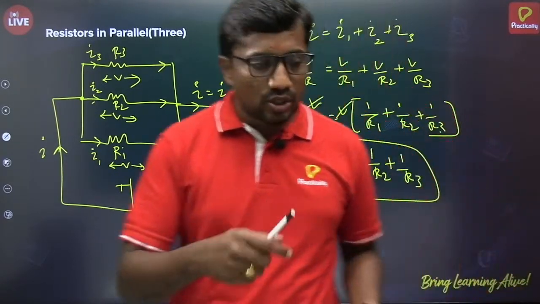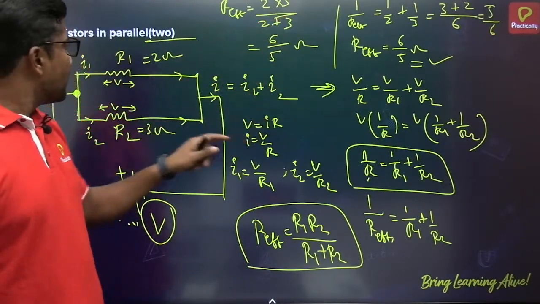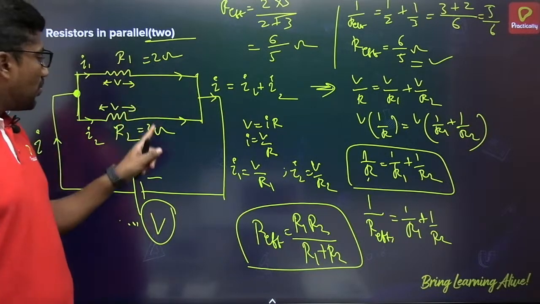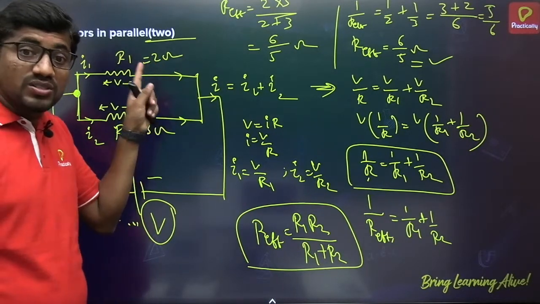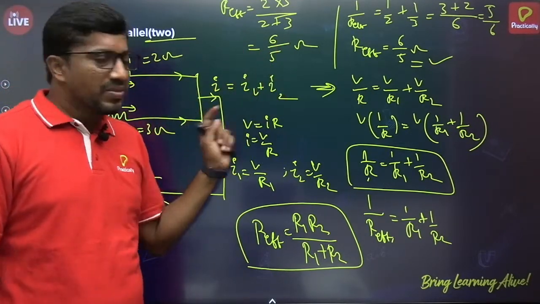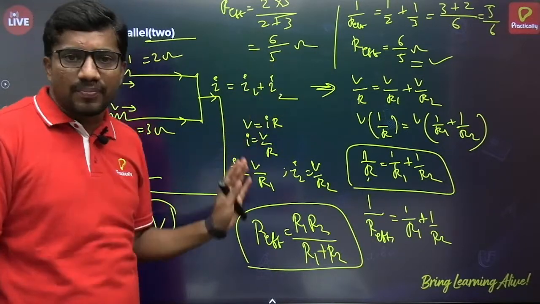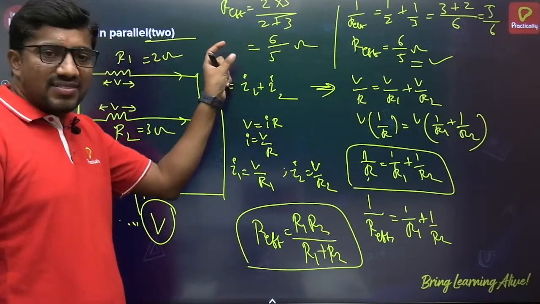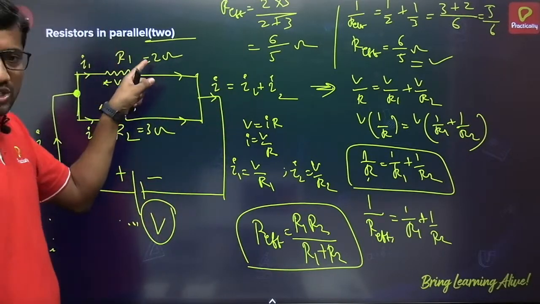I'll show you here. In the previous case, I gave an example: when you take this as 2 ohm, this as 3 ohm, the least value is 2. The combination of these two resistors is 6 by 5, which is 1 point something. So the resistance in parallel combination is less than the lowest value here.